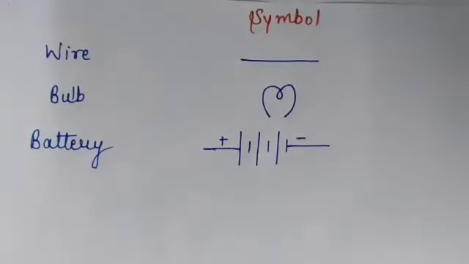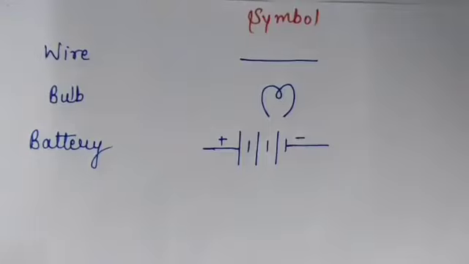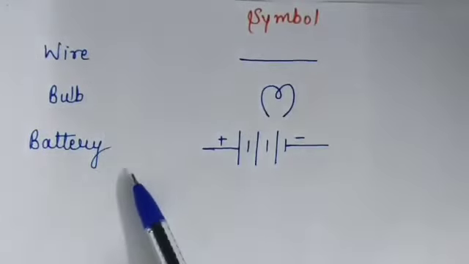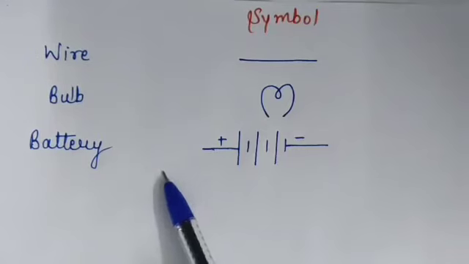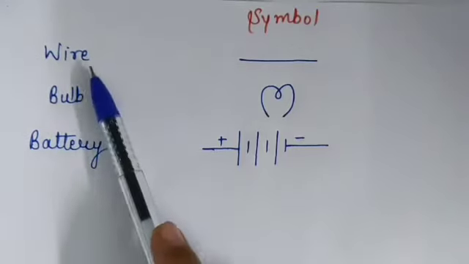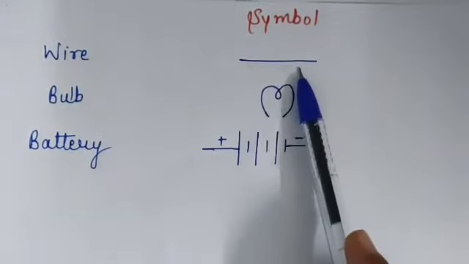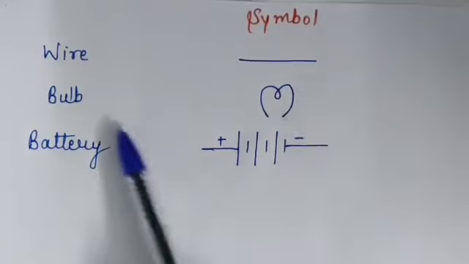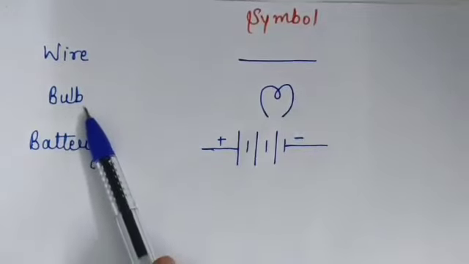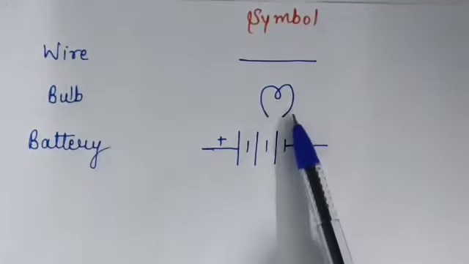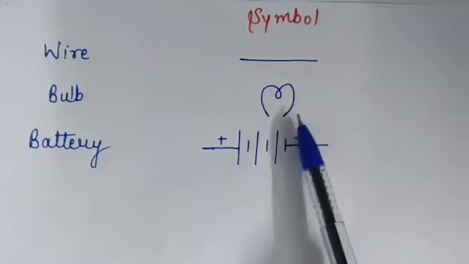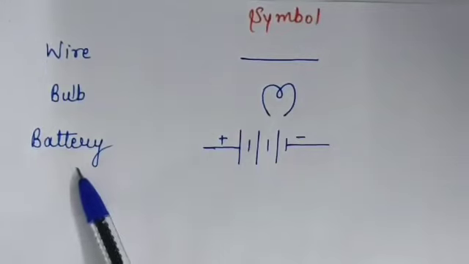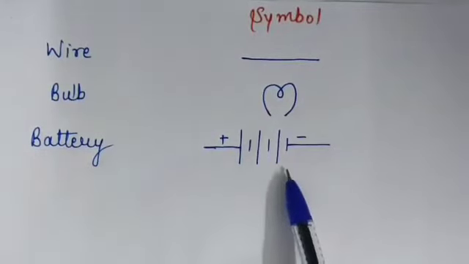Before making the circuit, you should know the symbols of some materials that are used in an electric circuit. Wire is represented by a straight line. It can be a horizontal line or a vertical line. And the bulb is represented by this symbol. This is the symbol of a bulb. And the battery is represented by this symbol.